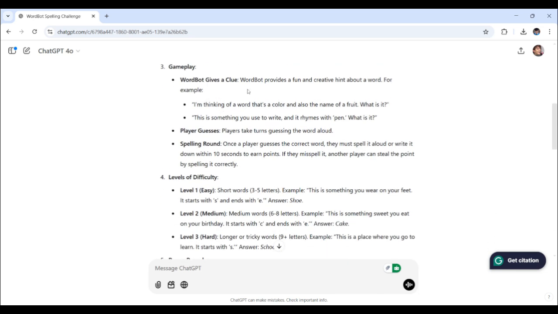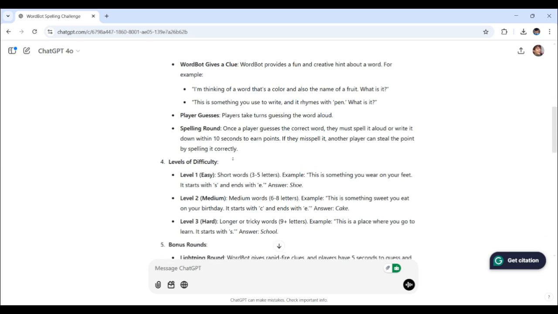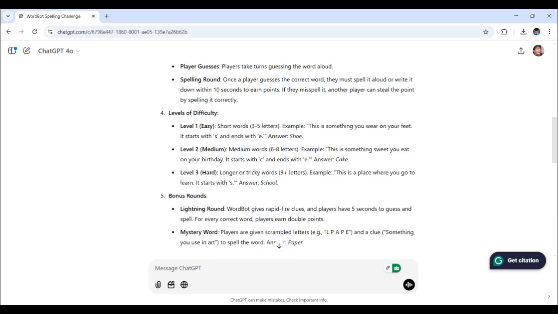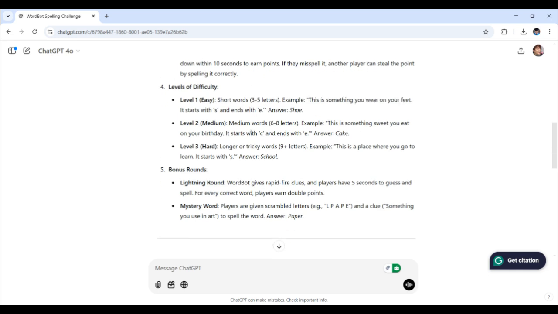Then gameplay: WordBot gives a clue. For example, I'm thinking of a word that's a color and also the name of a fruit. What is it? Players take turns guessing the word aloud. Once the player guesses the correct word, they must spell it aloud or write it down within 10 seconds to earn points. If they misspell, another player can steal the point.